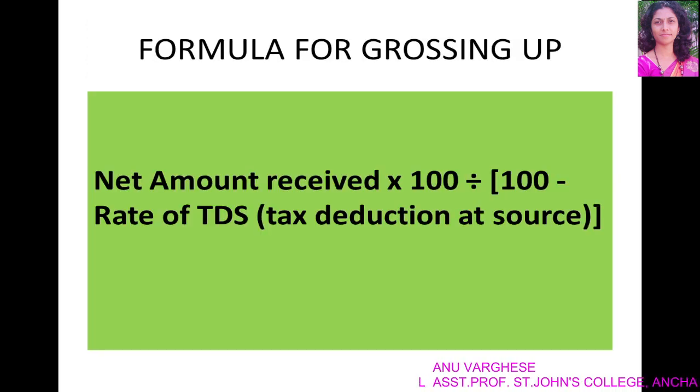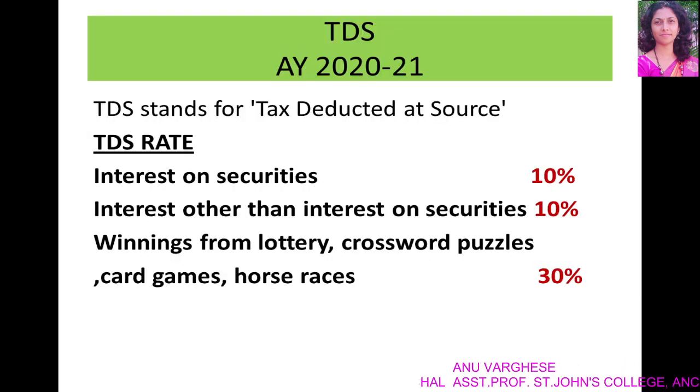The formula for grossing up is net amount received into 100 divided by 100 minus rate of TDS. TDS stands for tax deducted at source. It was introduced to collect tax at the source from where an individual's income is generated. The government uses TDS as a tool to collect tax in order to minimize tax evasion by taxing the income at the time it is generated rather than at a later date.